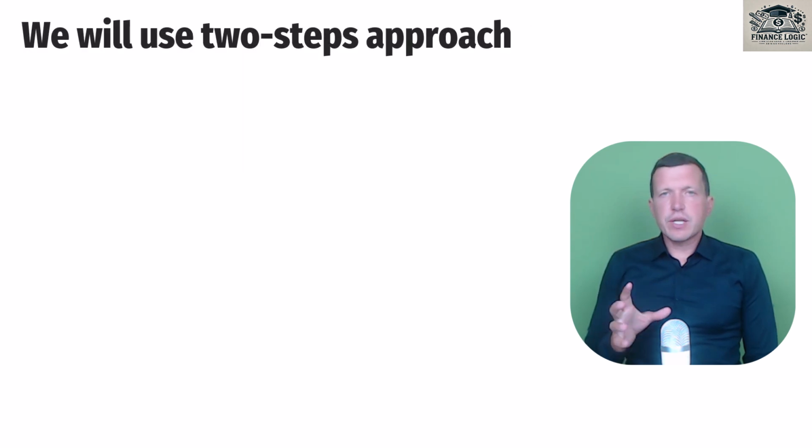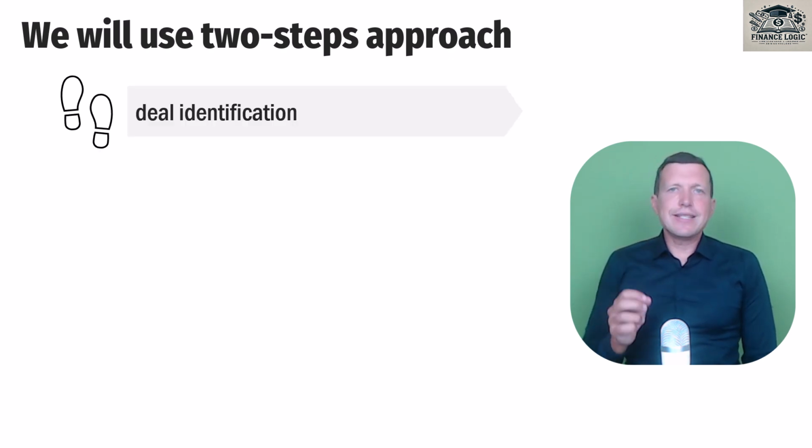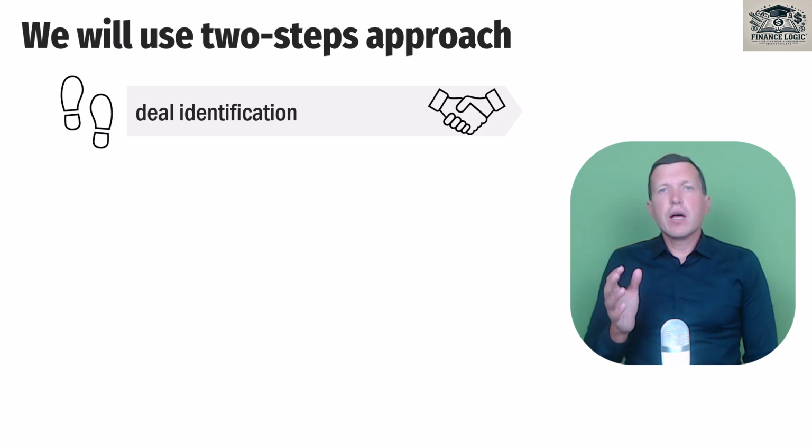Before we start with the cases, I need to say that we will use a two-step approach. Our first step in each case would be deal identification. So we need to understand, to define what we have to do for our client. It's our contract. It's not necessary that it is paper-based with signatures of both parties. It may be like a public offer or just a promise that we make to our customer.